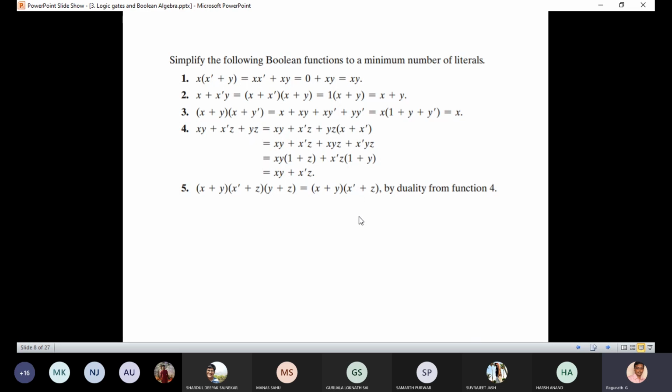For the future you can use this kind of simplification methods.